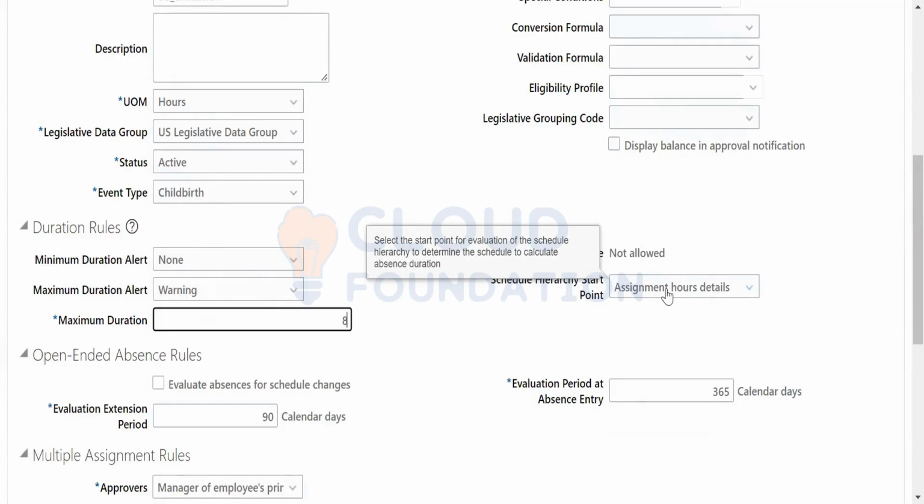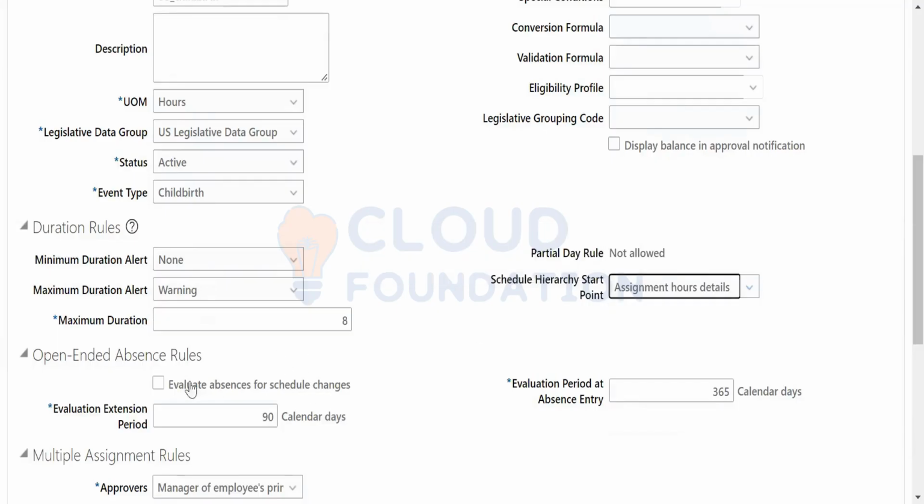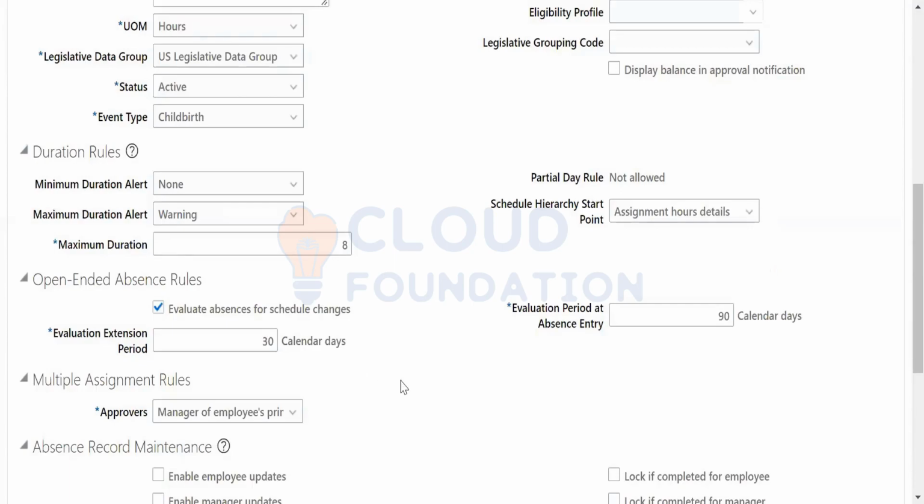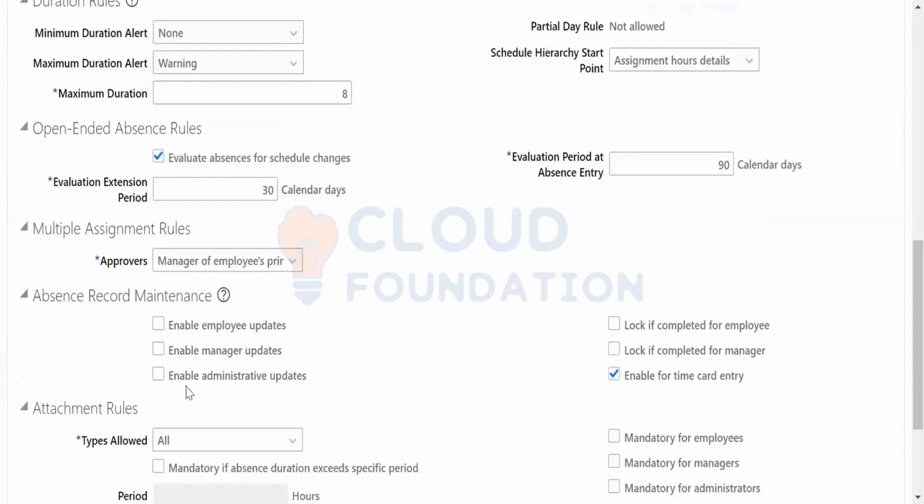The evaluation is structured. The domain schedule to calculate access durations. Okay, evaluate access for schedule changes. Evaluation extension period. A 30 days extension period means you can take a leave evaluation period, absence, and you can take 30 days per period and then you can move on.